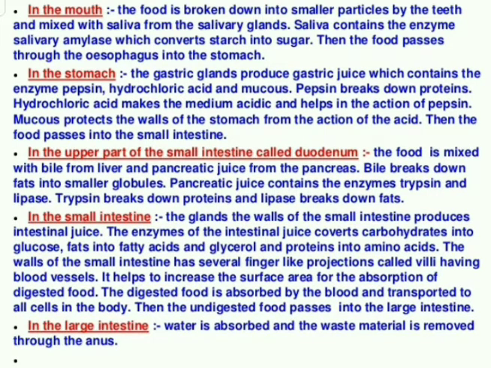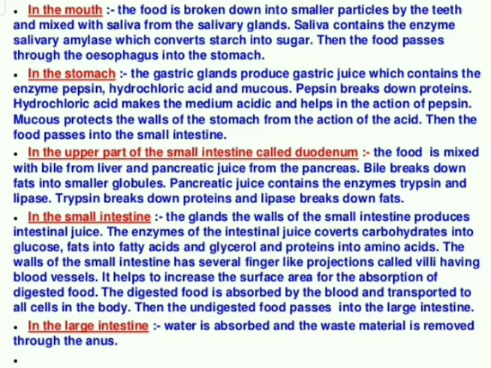Saliva is produced by the salivary gland, and it contains an enzyme called salivary amylase. It has one more name, ptyalin. Ptyalin is another name for salivary amylase, but it's not required; you can mention salivary amylase.